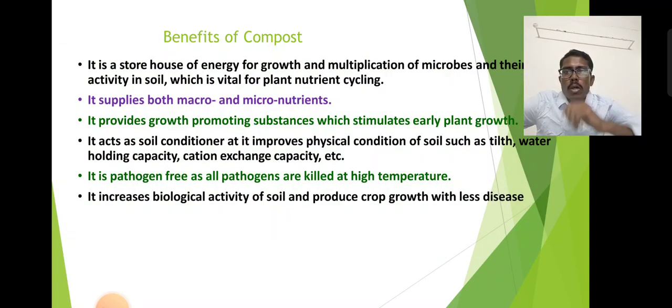Next, the benefits of compost. It provides energy for the growth and multiplication of microbes, and their activities in the soil are vital for plant growth and nutrient cycling. It supplies both macro and micronutrients. It provides growth promoting substances and supports early plant growth. It acts as a soil conditioner, improving the physical condition of the soil, tilth, water holding capacity, cation exchange capacity, etc. It is free of pathogens, as all pathogens are killed at high temperature. It increases the biological activity of the soil and promotes crop growth with less disease.